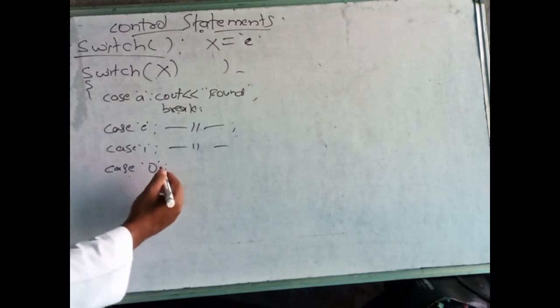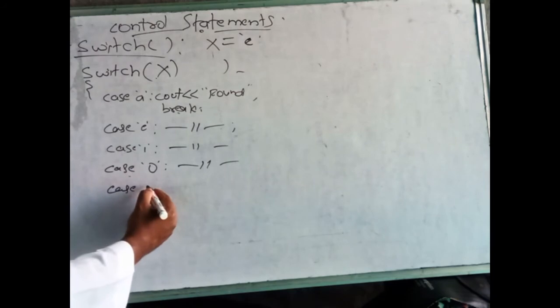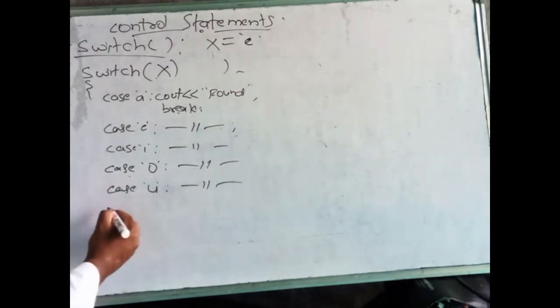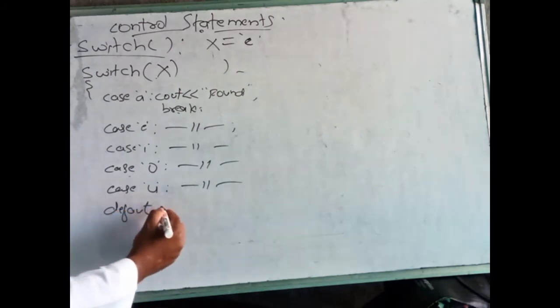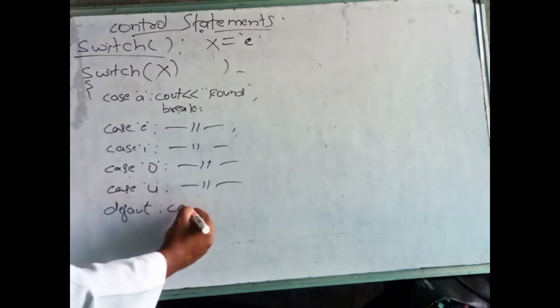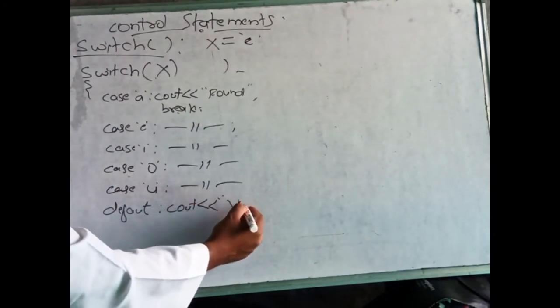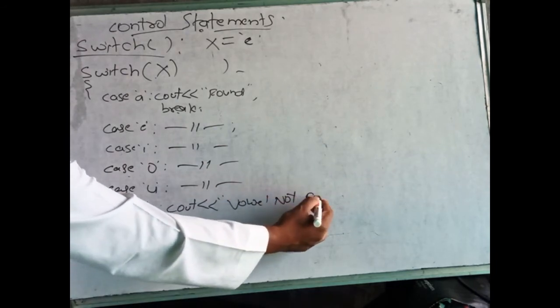O, same thing, U. Vowels are there. Finally, one default. Cout. Vowel not found.